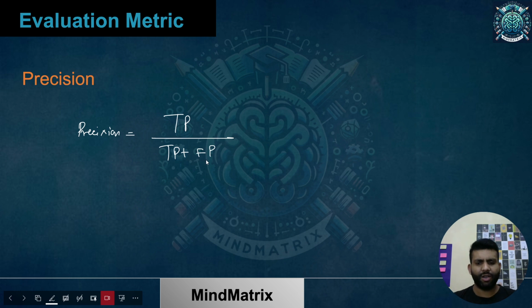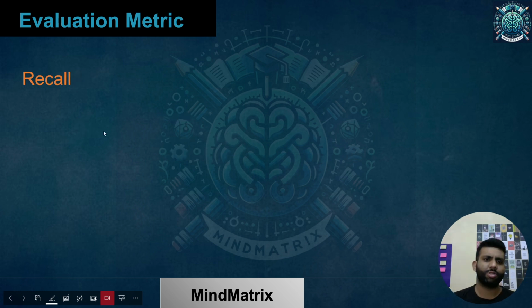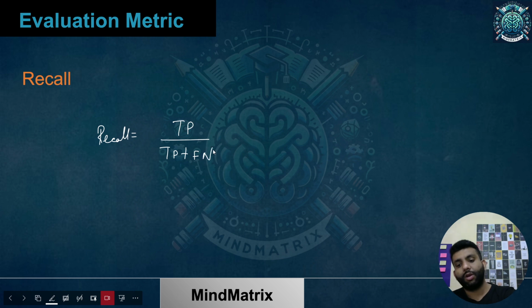And recall also, let me just write, because I'll be quoting an example which will help you in determining how we calculate and when each one is important. Recall is TP upon TP plus FN. Now in both the cases, you can see the difference is FN and FP only.